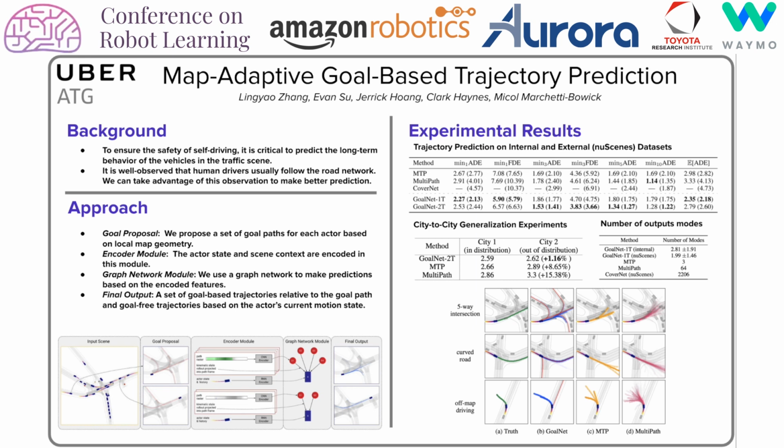In the last off-map driving example, even though we do not generate a path that could capture the ground truth behavior of the actor, our method can still roll back to the goal-free trajectory prediction to recover the ground truth behavior.